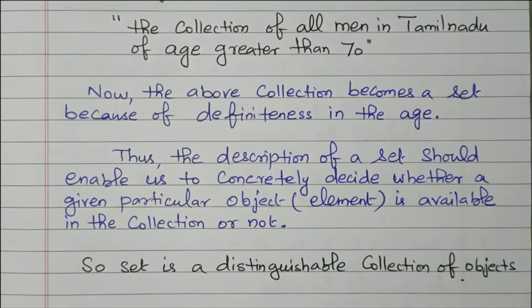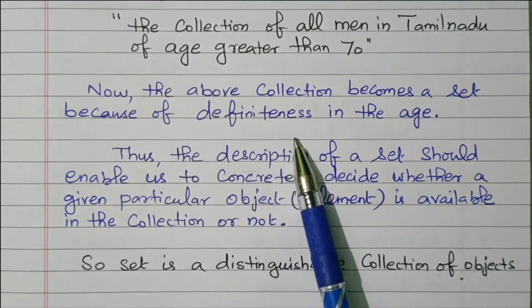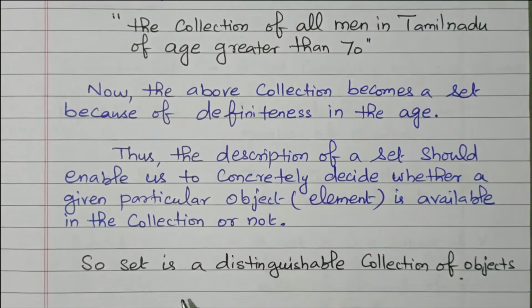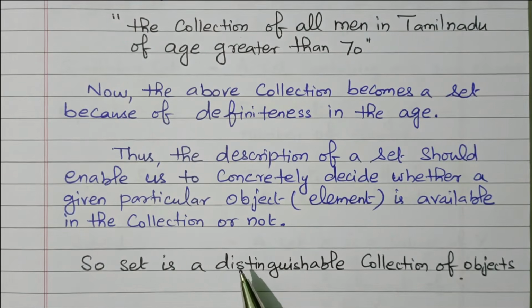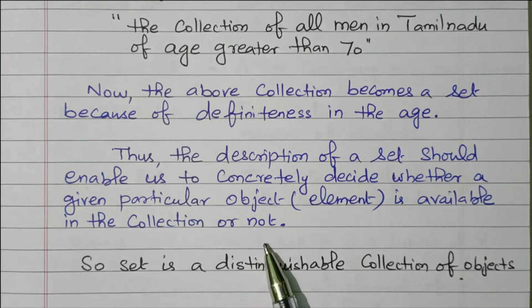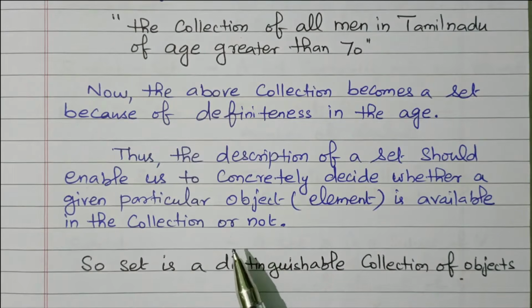The age is clearly given, so we can say this is a set. From the two statements, "Ooty rose garden beautiful flower" and "old man in Tamil Nadu", we do not get a clear-cut idea, so they are not well defined. But "red flower in Ooty garden" gives a clear-cut idea, and "age greater than 90 man in Tamil Nadu" also gives a clear-cut idea.